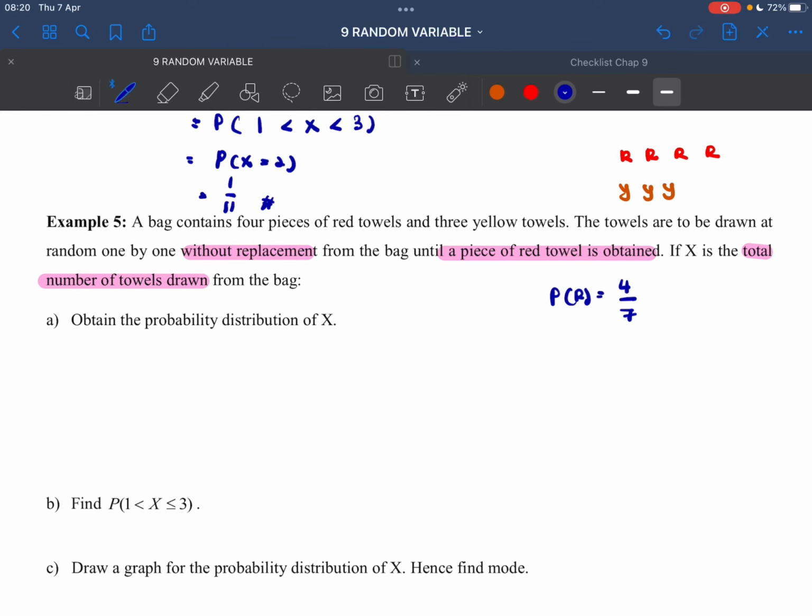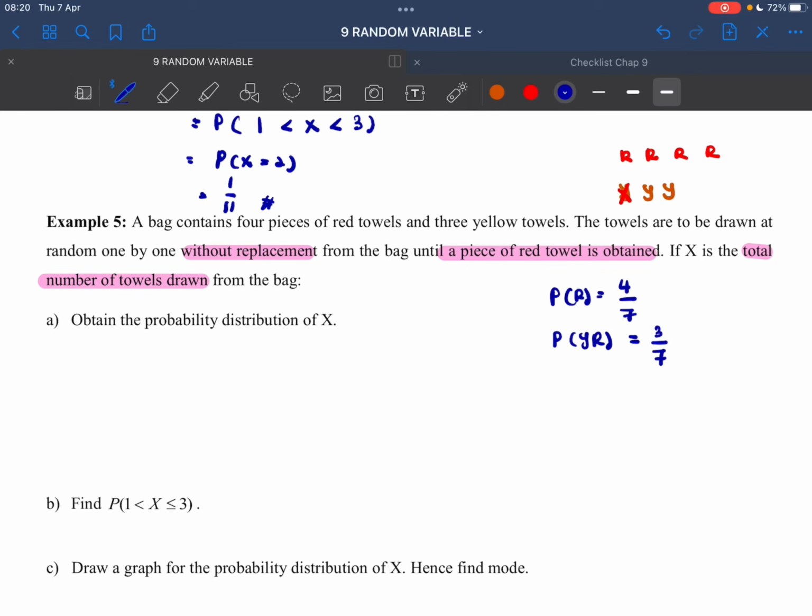Okay, let's say the first draw you get yellow, and only on the second draw you get red. So that will be yellow, red. What is the probability to get yellow? Yellow, you have 3, and the towels in the bag are 7. You already take out the yellow here, so how many towels in the bag? 1, 2, 3, 4, 5, 6.